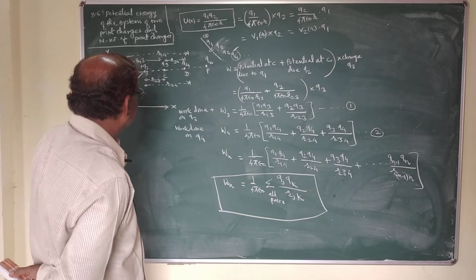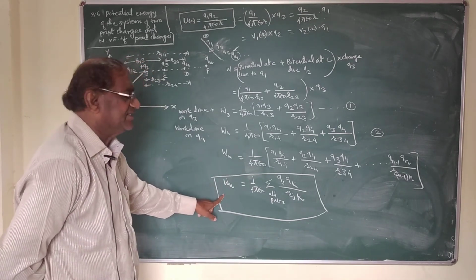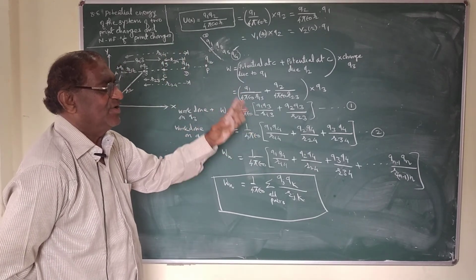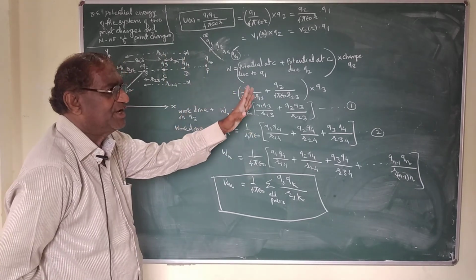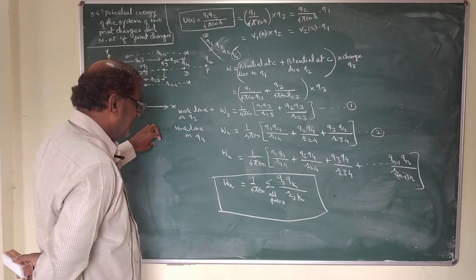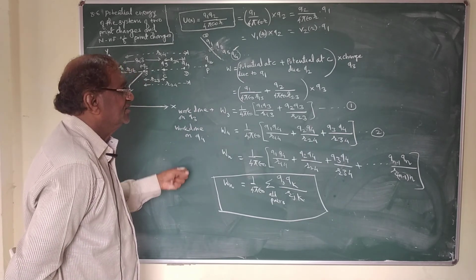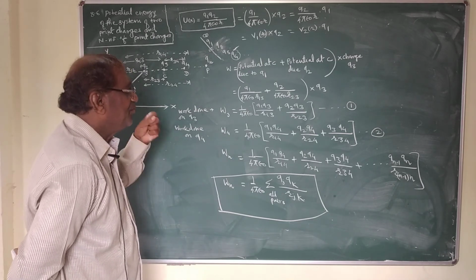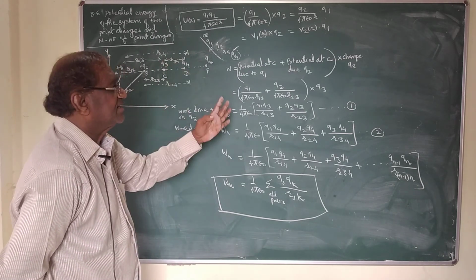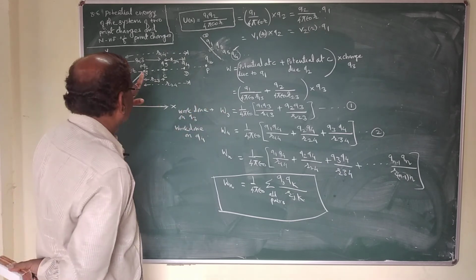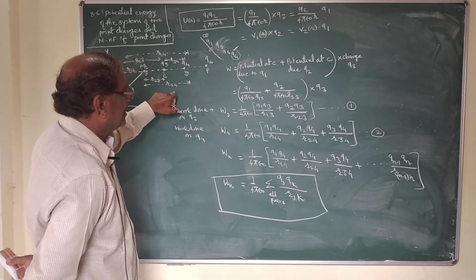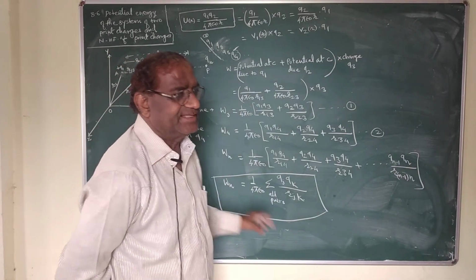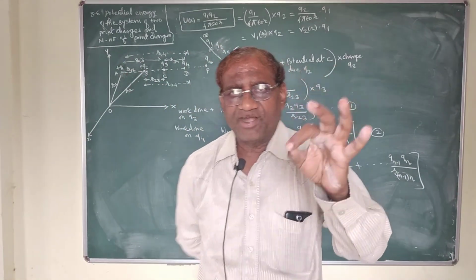If the system consists of n number of point charges, and if I bring these n point charges one by one from infinity to their present location, the total work required in bringing n number of charges from infinity to their present location is stored as electrostatic potential energy in the system of n number of point charges.